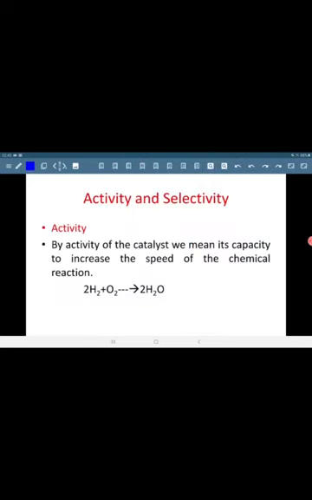Two important aspects of the nature of a catalyst. First is activity and the second is selectivity. By activity of the catalyst, we mean its capacity to increase the speed of a chemical reaction. For example, hydrogen and oxygen combine to form water in presence of the catalyst platinum. Here platinum is used. But in absence of platinum, the reaction does not occur. So catalyst has this very important property that it increases the rate of a chemical reaction to a great extent.